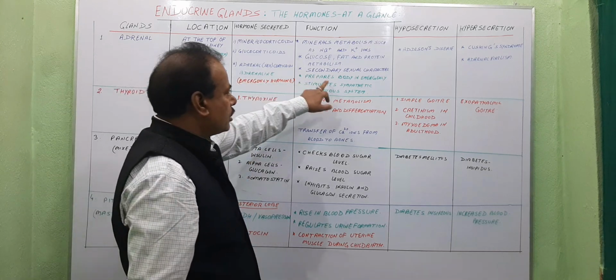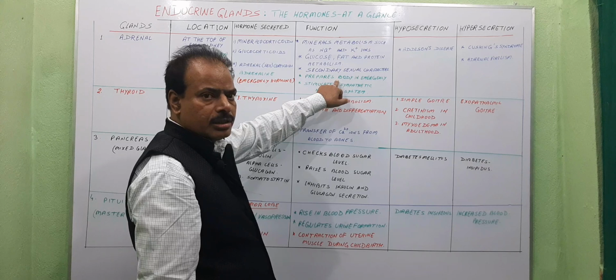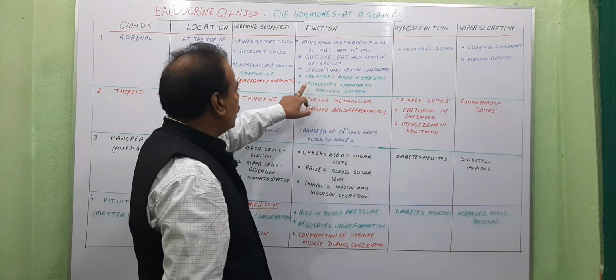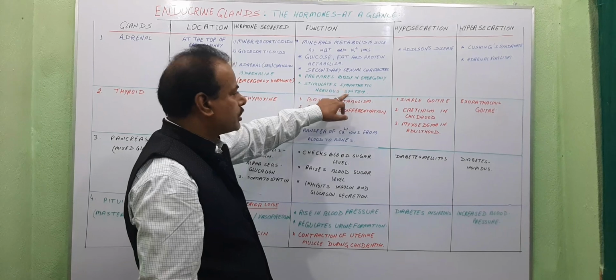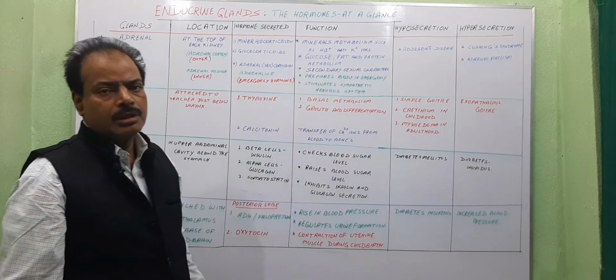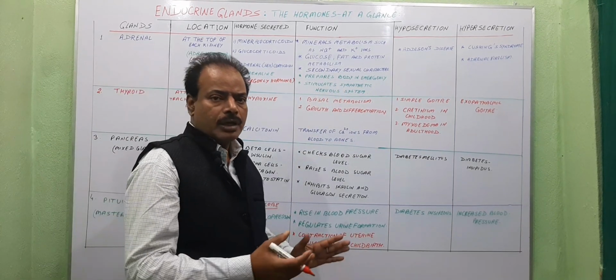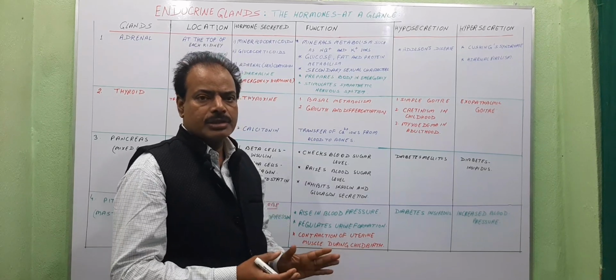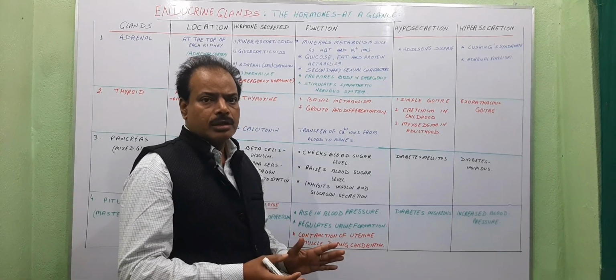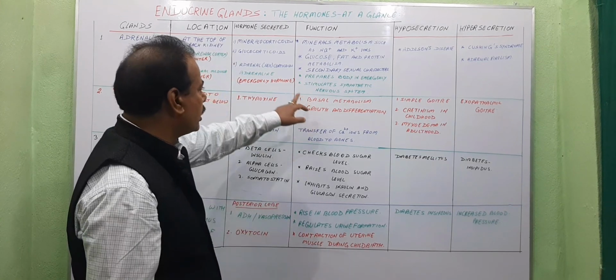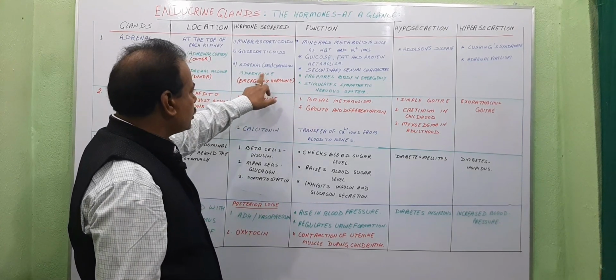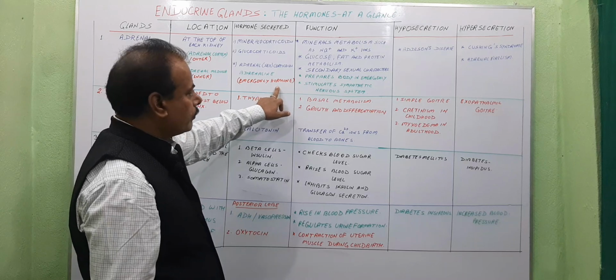It prepares our body in an emergency for fight or flight, and secondly, it stimulates the sympathetic nervous system, which helps in regulation of activities in an emergency situation, or it prepares our body for violent action. That's why adrenaline is known as the emergency hormone.